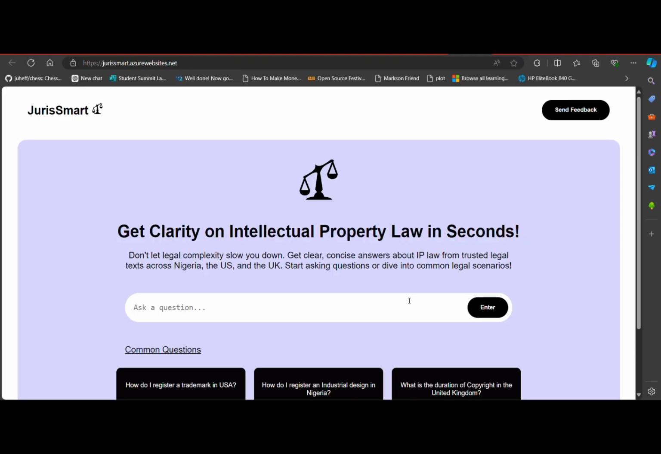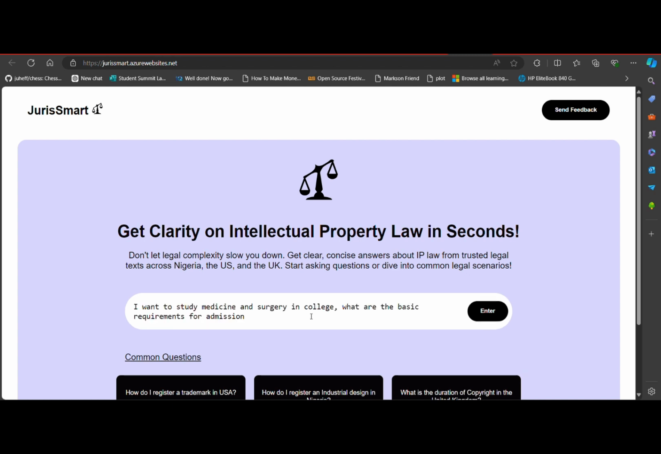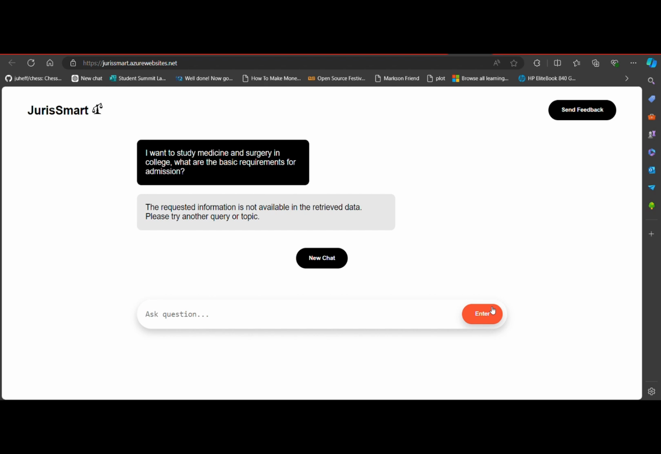I want to test a question that does not relate to law at all. Okay, so let's say I want to study medicine and surgery in college. What are the basic requirements for admission? Let's see what we get. So it says the requested information is not available in the retrieved data. Please try another query or topic. So that's it. If you put in a prompt that does not relate to law at all, this is the response you're going to get. That's because the data source or the database we have doesn't include any information relating to anything other than intellectual property law for now.